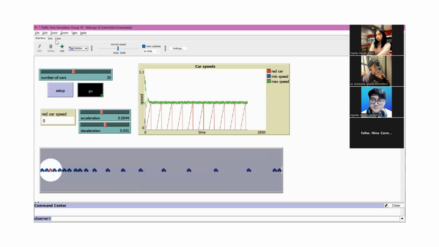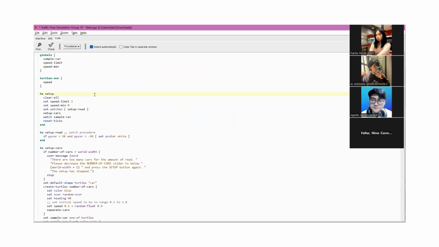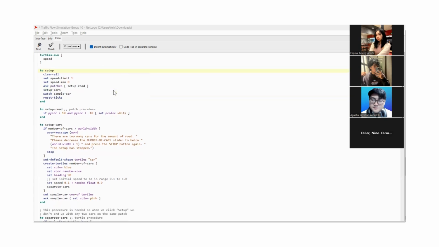So for the code, the code begins by defining global variables such as the speed limit, minimum speed, and a reference to the red car. Each car also has a speed attribute which is unique to that turtle. The setup procedure clears the environment, sets road colors, and creates car agents with random positions and speeds. A recursive method called separate-cars ensures no two cars spawn in the same patch.